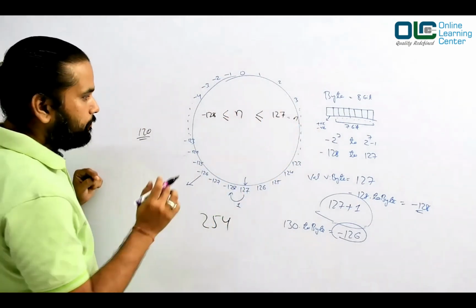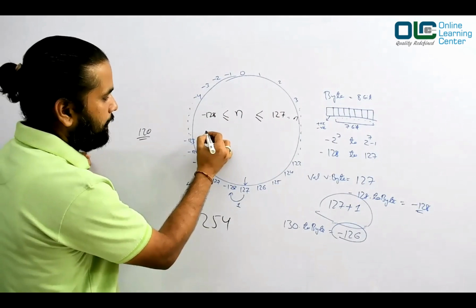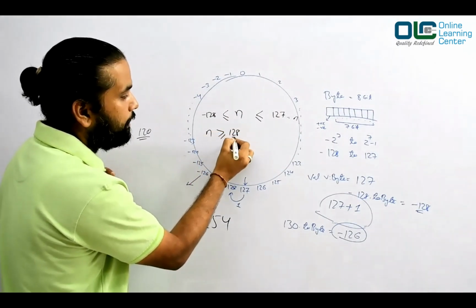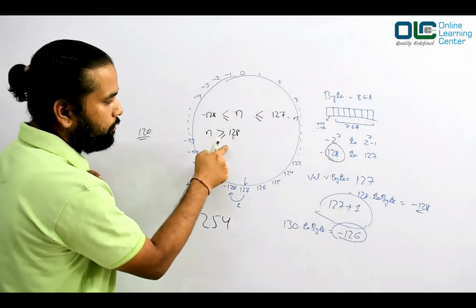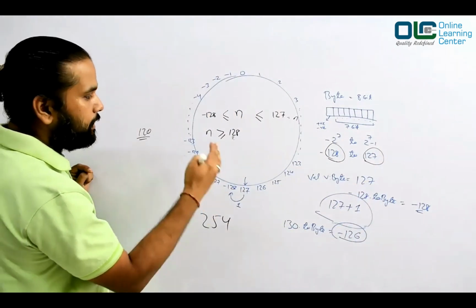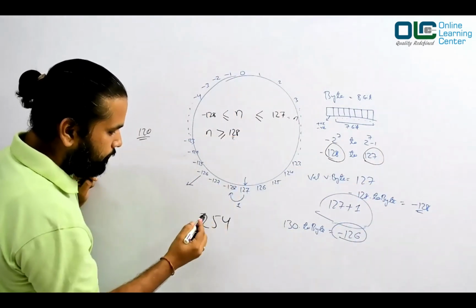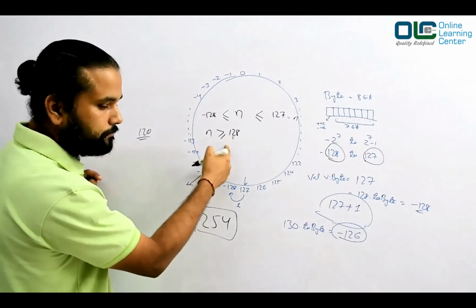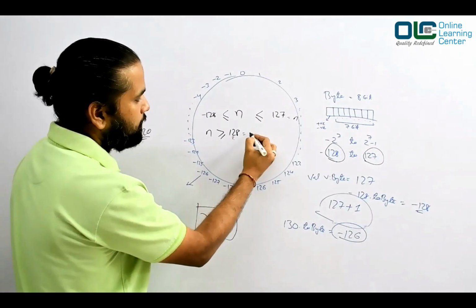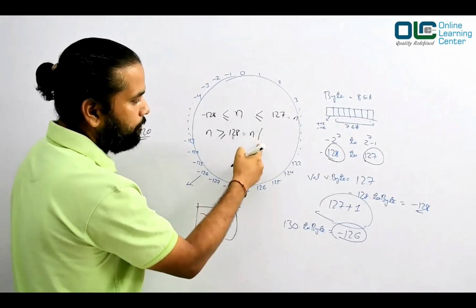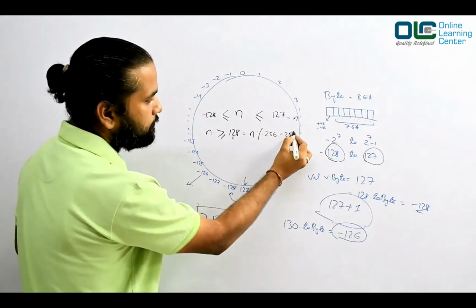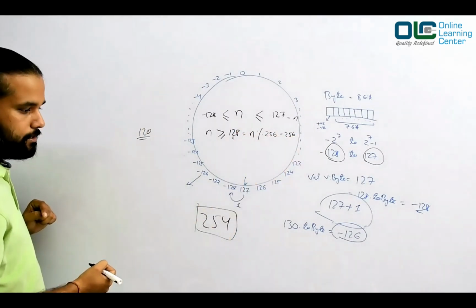Now, if n is greater than or equal to 128, why 128 here? N is less than or equal to 127, because see, 127, if you say, then it is 127, obviously, right? But then if that number is greater than or equal to 128, then the formula becomes like this. The formula is n modulo 256, minus 256.